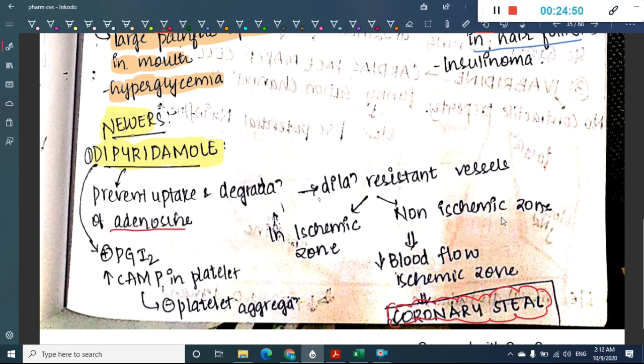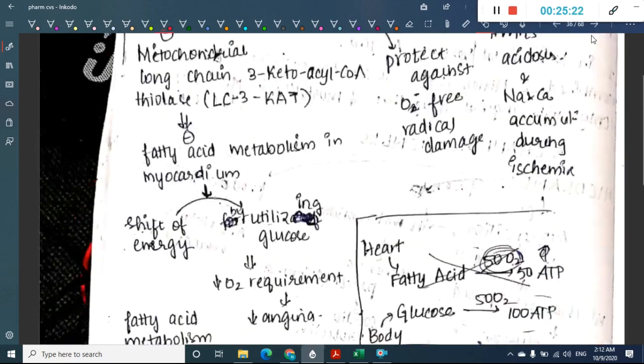equally in ischemic and non-ischemic zones. But the ischemic zone requires more blood flow; because there is more demand but the blood flow is less compared to the demand, there is decreased blood flow to the ischemic zone, thus causing the coronary steal phenomenon. It also activates prostaglandin I2 and decreases cyclic AMP in platelets, thus inhibiting platelet aggregation. So it has two main actions: one, coronary steal phenomenon; second, inhibiting platelet aggregation.